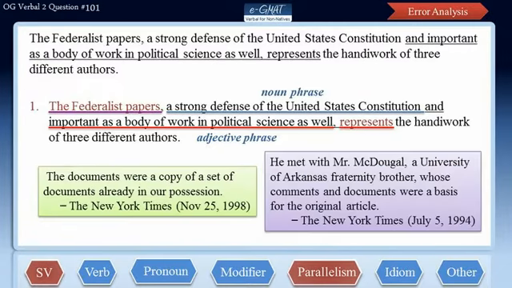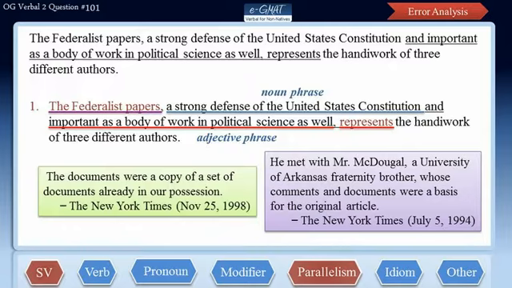Let's take another example. This line appeared in an article again published in the New York Times but on July 5th, 1994, and it reads, "He met with Mr. McDougall, a University of Arkansas fraternity brother, whose comments and documents were a basis for the original article." So as per this sentence, comments and documents together formed a single basis for the original article. Hence, use of a singular noun phrase is absolutely correct to modify a plural noun entity.